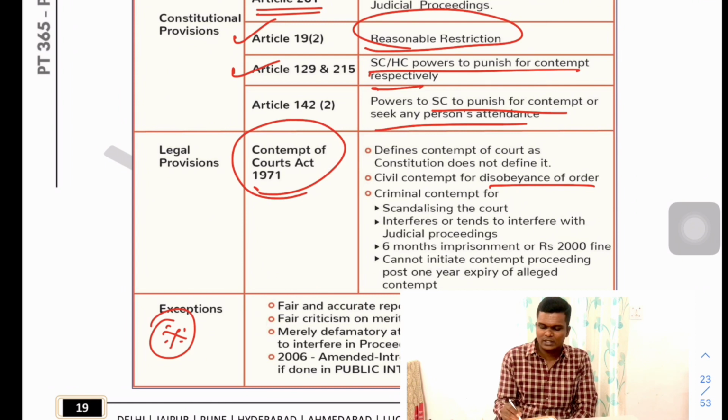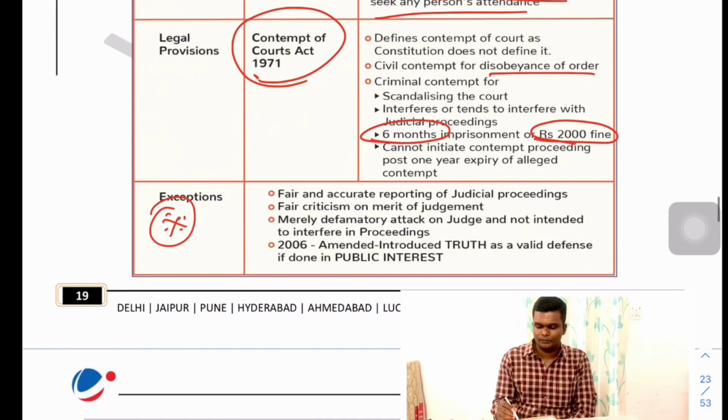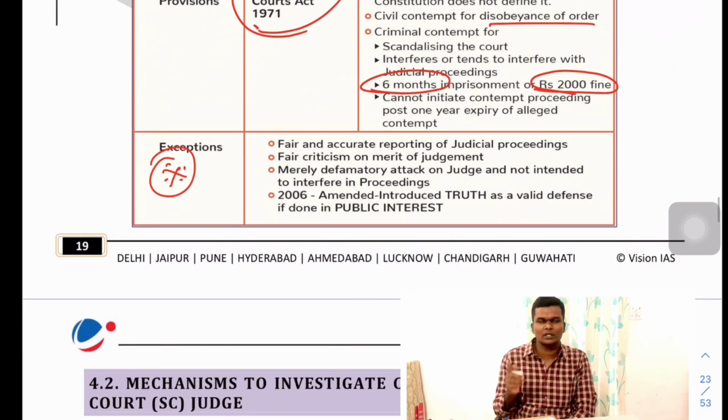the contempt of court is disobedience of a civil order, or if it is criminal contempt, it is if an act is scandalizing the court or it interferes with the judicial proceeding, then it will be considered as a criminal contempt. Fine. So 6 months imprisonment can be given, or 2,000 rupees fine can be given. Okay, and it should be within 1 year of the alleged crime. That is the contempt of court crime.